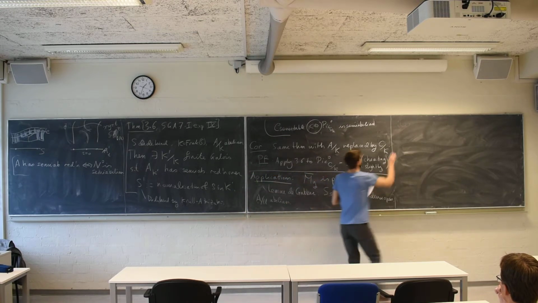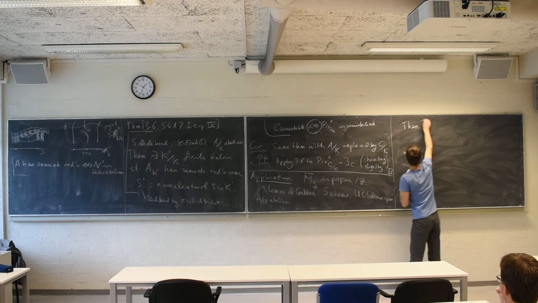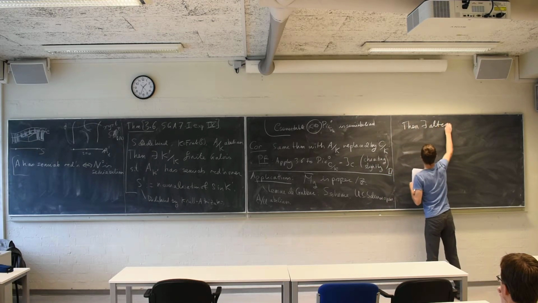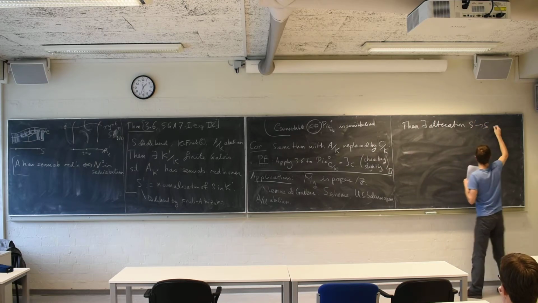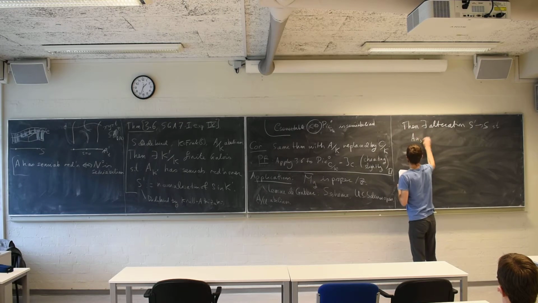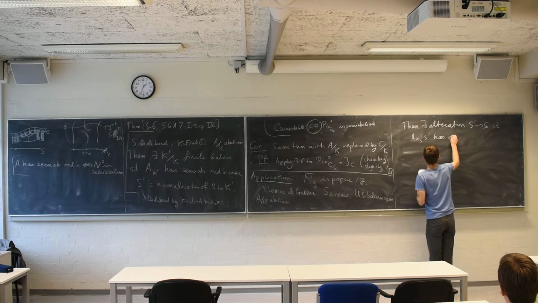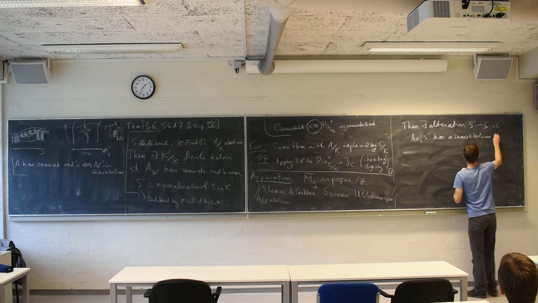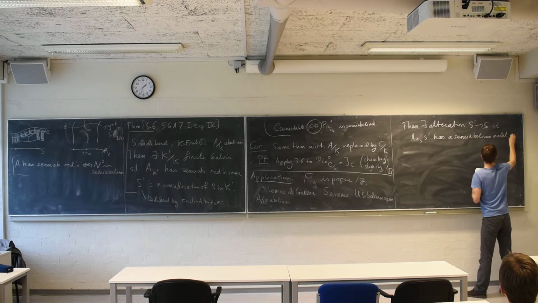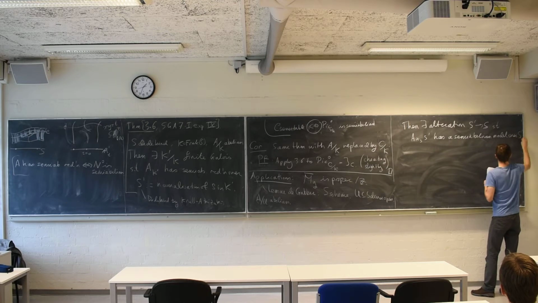Then there exists an alteration S prime to S such that A times S prime has a semi-abelian model over S prime.